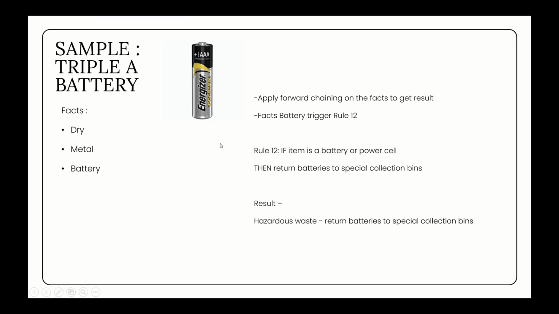Testing methodology and result. For the testing part, we have prepared some sample items. This is one of the samples, which is an AAA battery, and it has facts that it is dry, metal, and it is a battery. So we apply forward chaining on the facts to get the result. The fact battery triggers rule 12, and rule 12 is if item is a battery or power cell, then return batteries to special collection bins. So the result is battery is a hazardous waste, and we must return batteries to special collection bins.